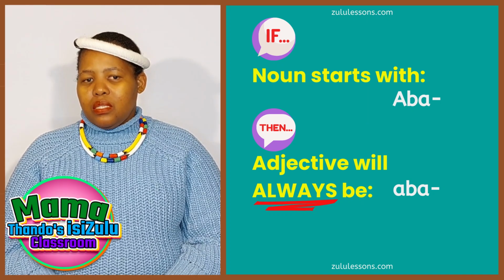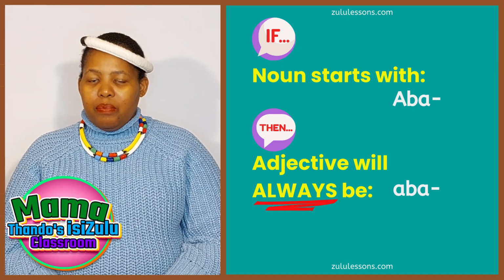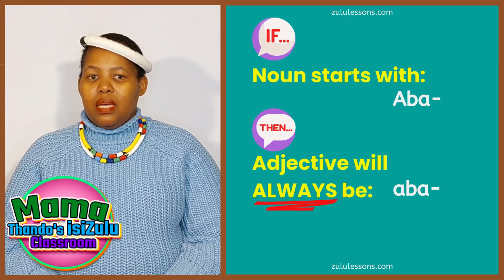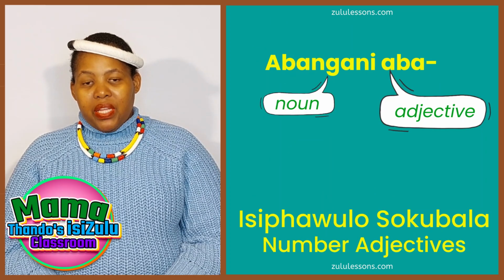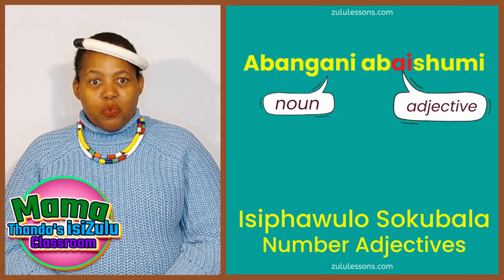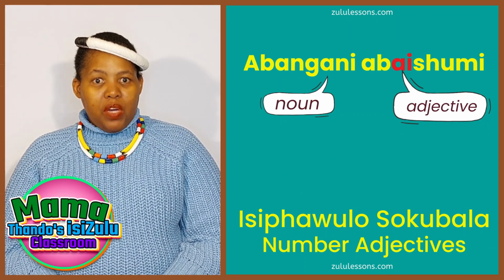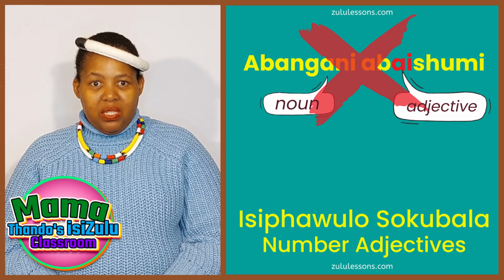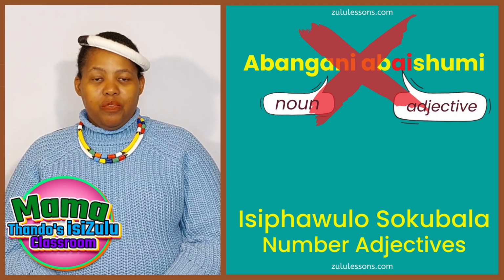And as you see it, mngani, it is aba, meaning that the last letter of the prefix is a vowel. And then we have the number, which starts with a vowel. So there we will end up having two vowels right next to each other, which is something we just don't do in isiZulu. Because honestly, how do you even read it?